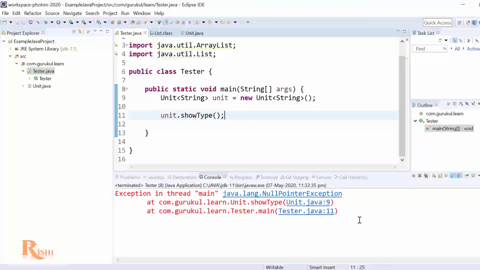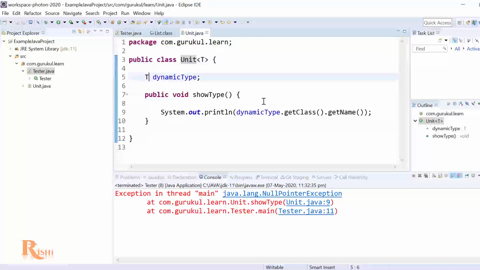Oh wait, I got a null pointer exception. Why? Because you have not passed anything there. So you need to actually pass some value. How do I do that though? Remember that this is equivalent to defining a string inside this. So suppose you are defining a string here and then asking for class.getName. You are getting null here because you have never created any string. So that means I need setters and getters. If I have a setter and getter, I'll be able to access that particular object.